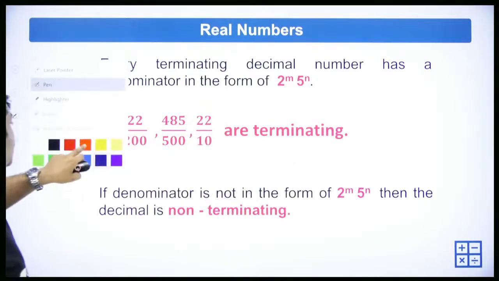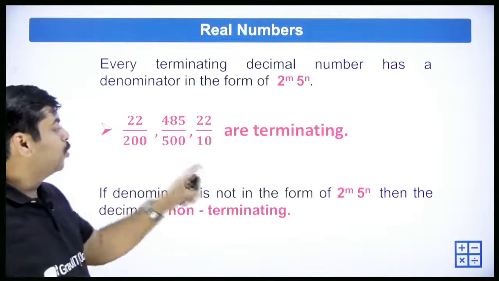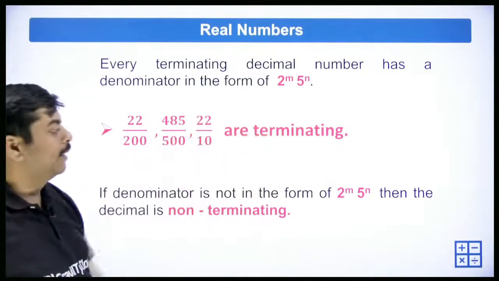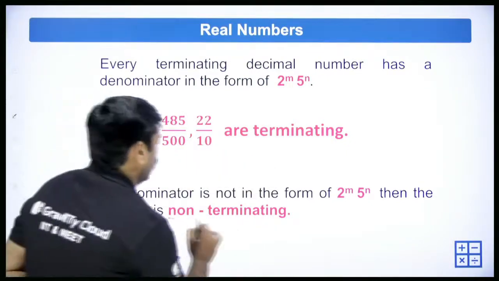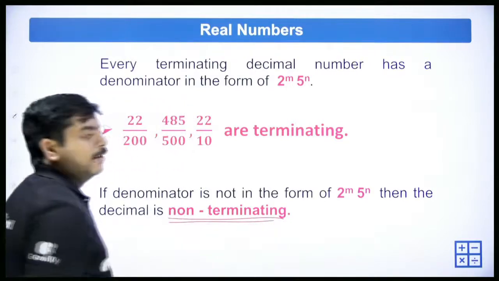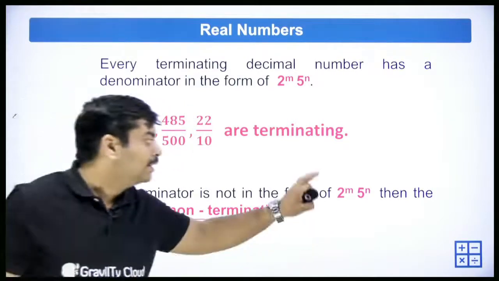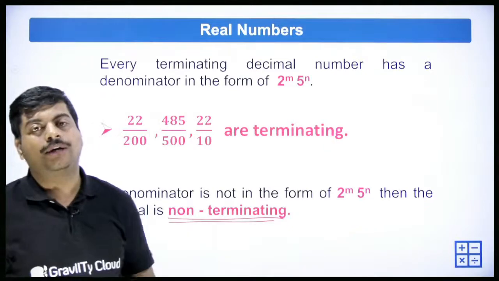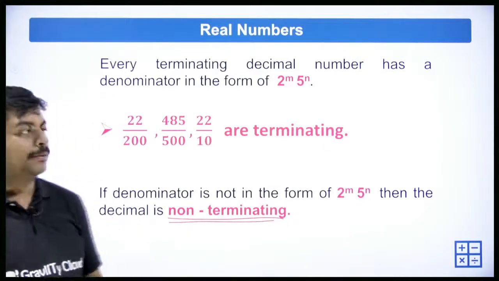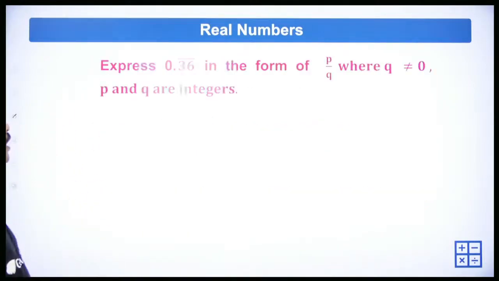What about non-terminating numbers? If the denominator is not in the form of 2 power m 5 power n, then the decimal is non-terminating. If the denominator is not in this form, we can say that it is non-terminating. Right. So let's move forward.